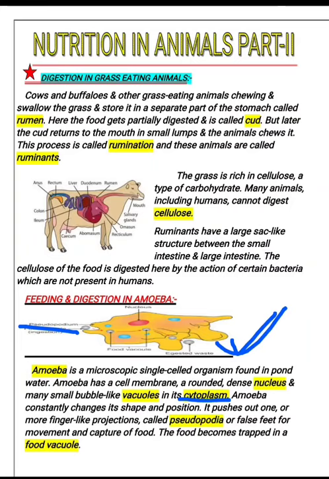Okay, so here you can see the ingestion part of this amoeba. So pseudopodia is a part of the amoeba and the function of this is locomotion and ingestion. Okay, and food vacuole we already discussed about this, is where the food is digested and wastes and excess water are